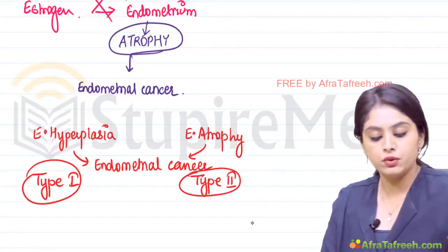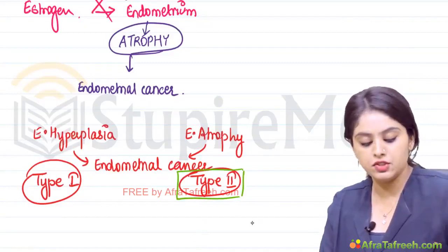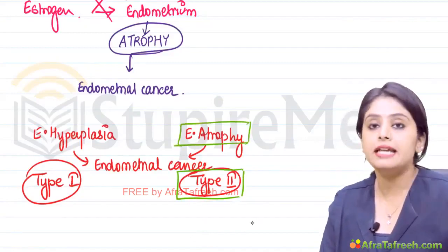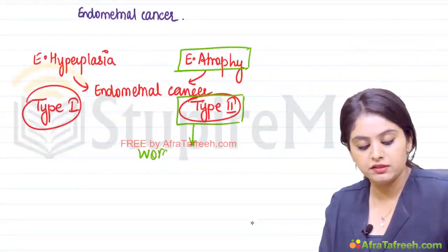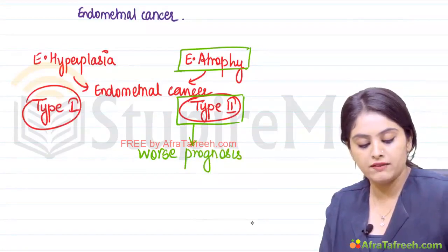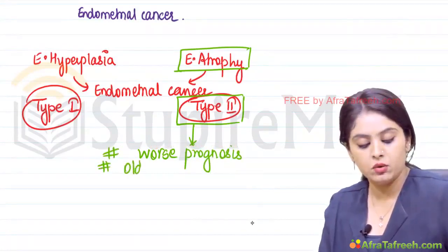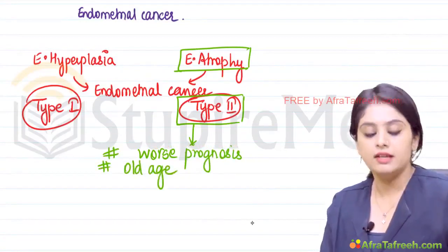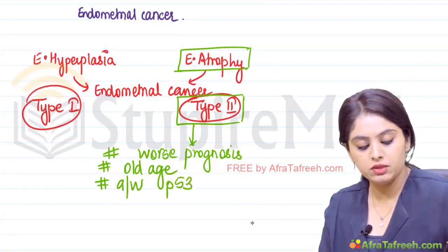Why is it important to know? Because this type 2 endometrial cancer, which is occurring following endometrial atrophy, is going to have a worse prognosis. For the patient, prognostically, it is going to be bad. It is seen in old age and it is associated with p53 mutations.